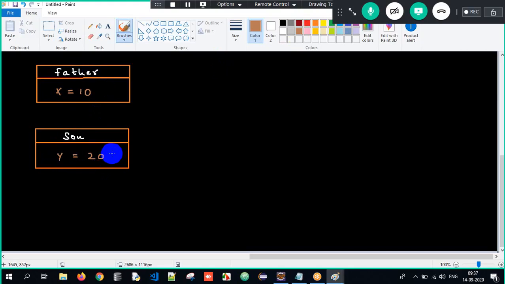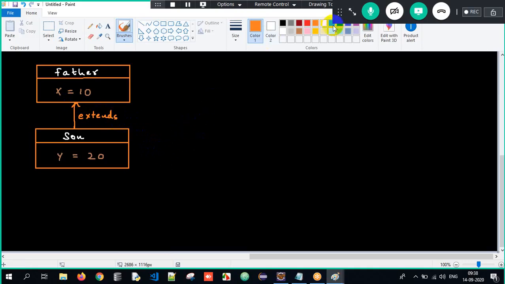Got it? So we have a couple of classes here, that is Father class and Son class. Now what I need to achieve is an is-a relationship between them. How do we achieve an is-a relationship between them? The extends keyword, right? We make use of the extends keyword in order to achieve inheritance or an is-a relationship. Perfect, so this is what we are supposed to understand over here. I hope you all got the basic idea here, right?